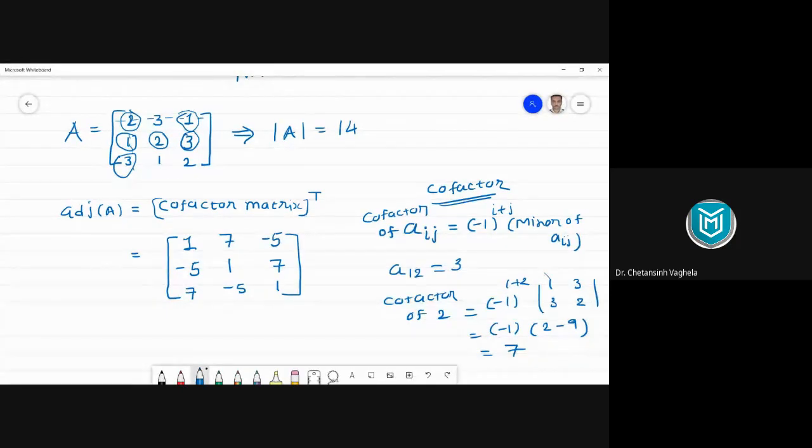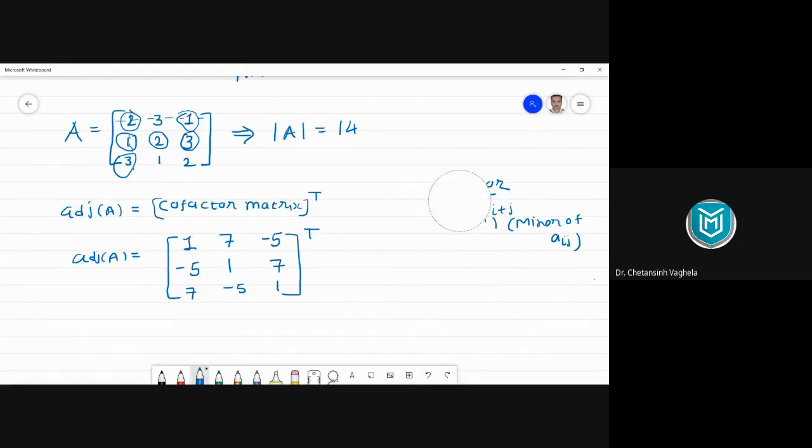Yeah, this looks correct, but this is your cofactor matrix and we need to take its transpose in order to get adjoint of A. So if we perform the transpose operation here, let's see what we get. So adjoint of A is equal to, now what do we mean by transpose? Yes, we need to interchange rows and columns. Your columns will be rows and rows will be columns.